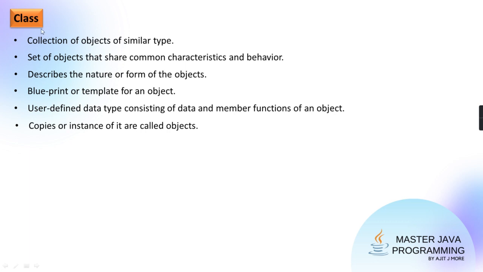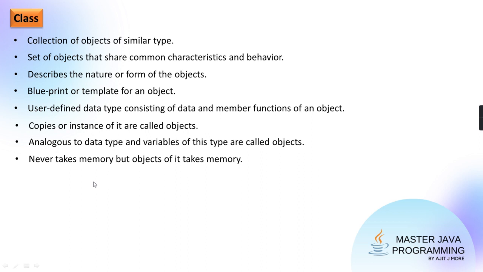Correct? So always remember, class acts like a data type, and the copies of that data type are objects, and objects always take memory. So a copy is also called an instance. You call it an instance or you call it a copy. Get it? And how you relate it with programming, I said, is analogous to a data type. So data type means class, and the variables of that data type are called objects.